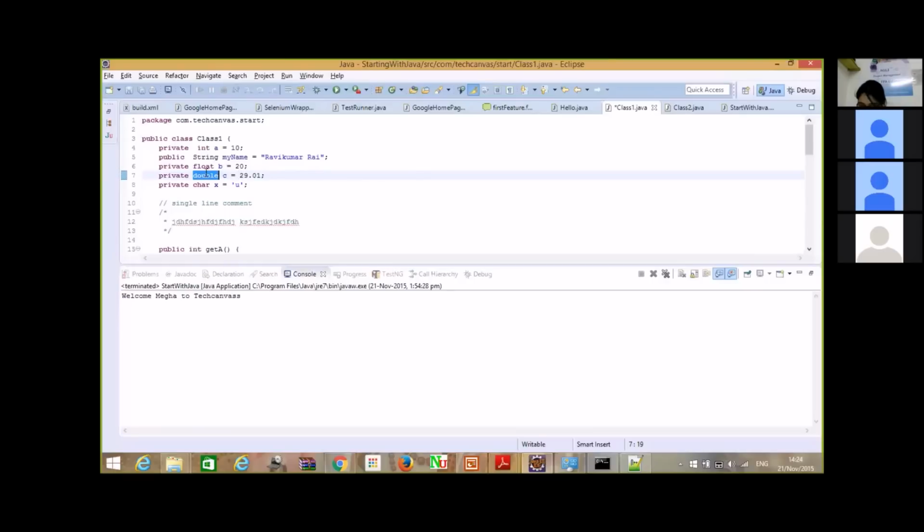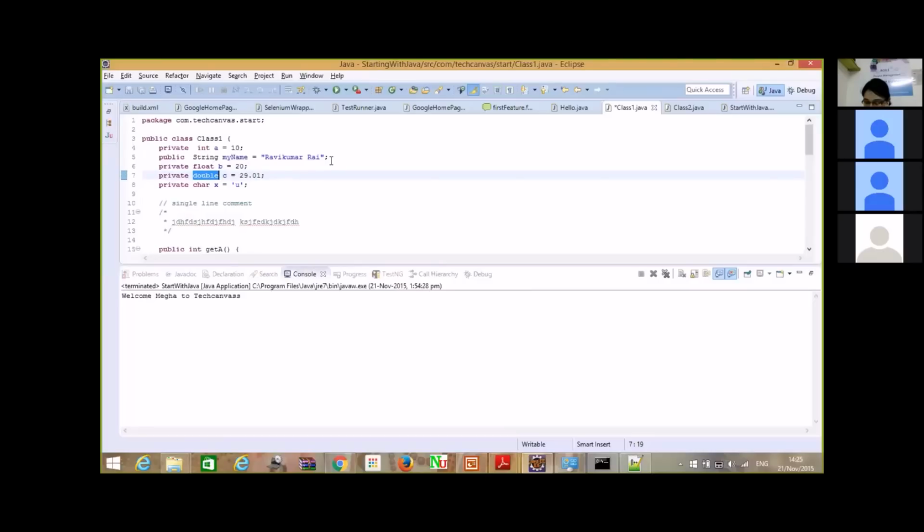You can have a larger data type. The only problem is this will hold more amount of memory. This will hold less amount of memory. So if you have a smaller number which has to be accessed in a class and worked upon, we go for the shorter version so that we can save memory. Otherwise, we can go for this double anytime as per our convenience. But to avoid memory leaks and some unwanted problems while compiling and executing our code, we go for the shorter versions as per the value that we want to store. That is the norm in Java.